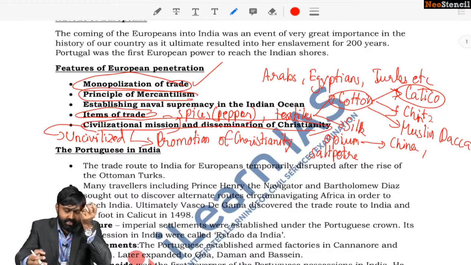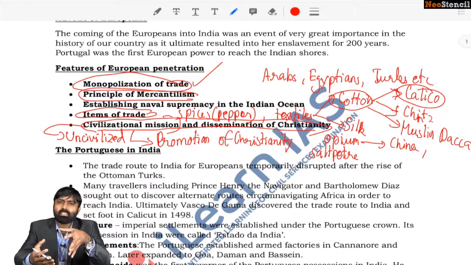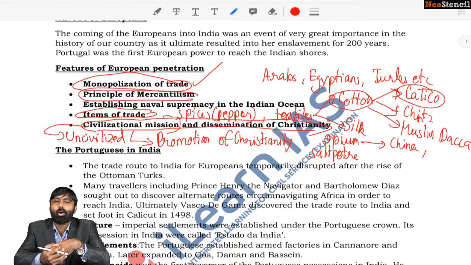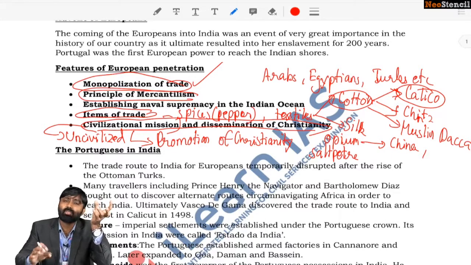Okay, civilization mission. What is civilization mission? The Europeans professed that since the Oriental East was uncivilized, practicing pagan religions, it was a duty of the West to civilize the East. Thus they created critiques against the Eastern culture, portraying it in a very poor light. Okay, so remember that too.